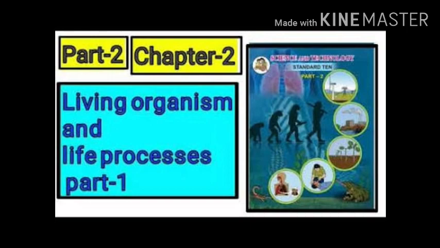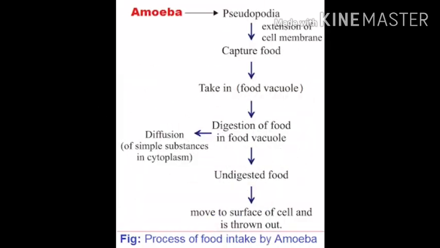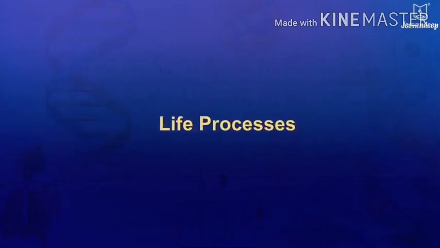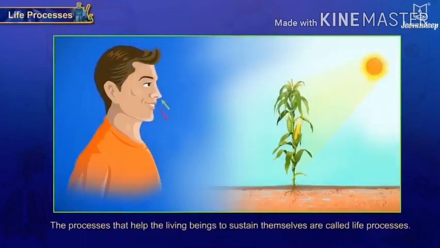As we all know, a living organism is nothing but an organism that can continuously perform its functions. In the human body, various organ systems are there. We have seen here the process of food intake by amoeba: nucleus, food particles, pseudopodia, food vacuoles. This is the nutrition of amoeba. To start this video lecture, life processes, we'll discuss it further.